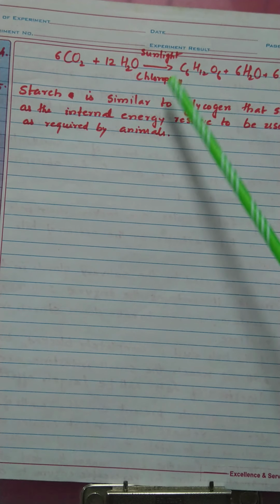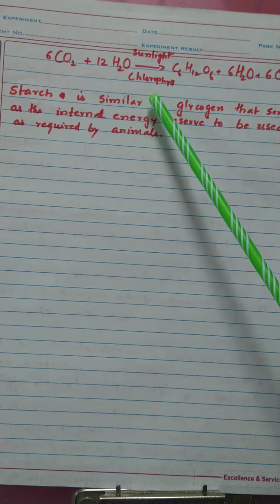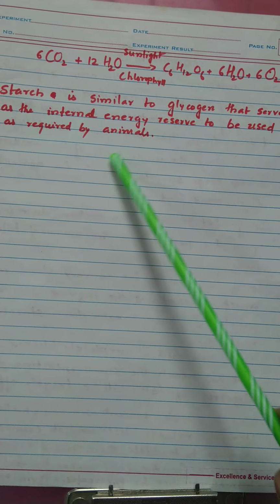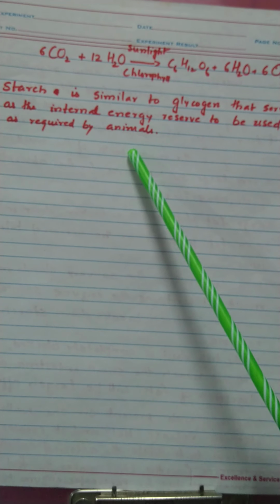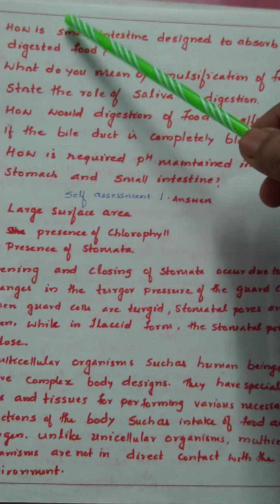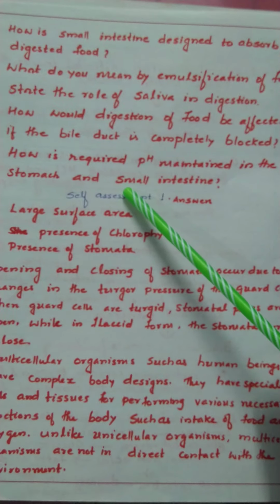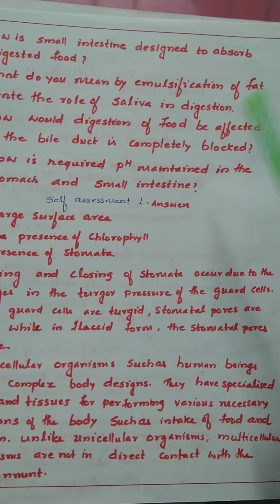Then the last two questions: the reaction of photosynthesis, and what is the similarity between starch and glycogen? And these are the second self-assessment questions.